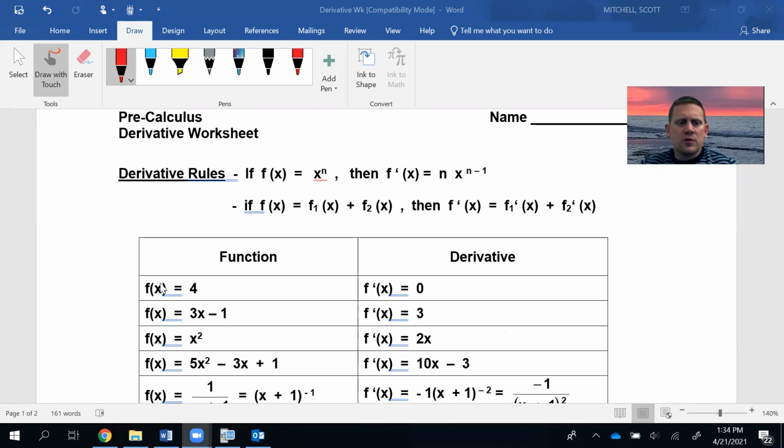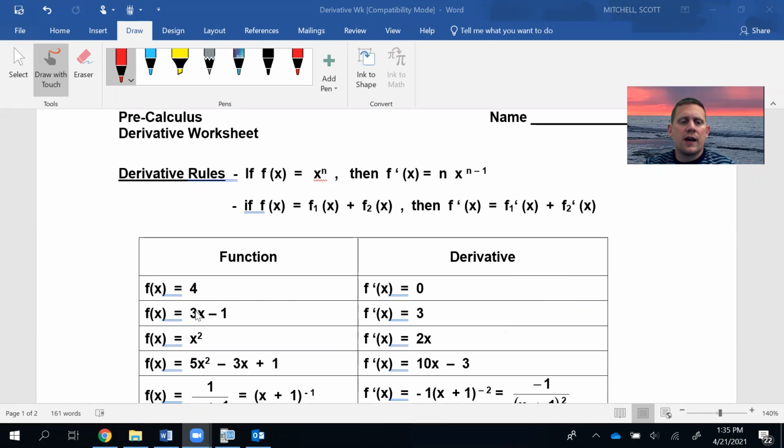So the first thing we need to do is take a look at notation. We have a function, we have a derivative. Instead of writing the word derivative or the word function out over and over again, we already know function notation is f of x. Derivative notation is f prime of x. That means the first derivative because there's one prime, because you can also have a second derivative, a third derivative. If you have a double prime, that means it's the second derivative, okay? Because you can take multiple derivatives, and we'll talk more about what that means later. You also do a lot more of that in Calc BC or AB, okay?